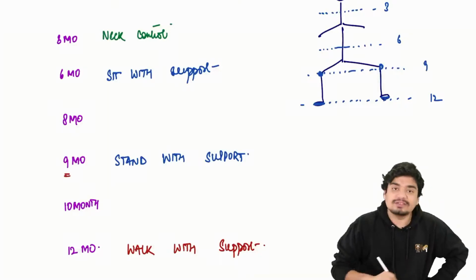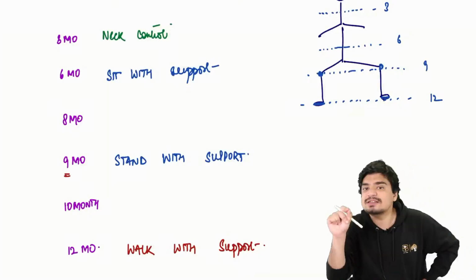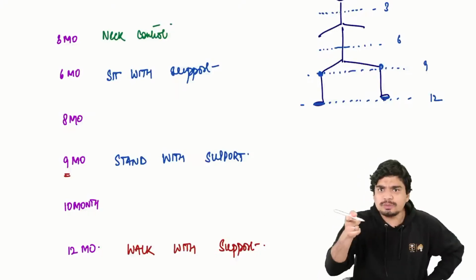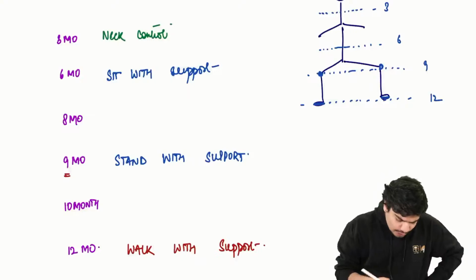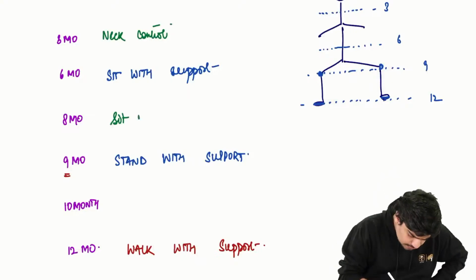If at 9 months child is able to stand with support, he should be able to sit without support. The prior milestone fully should be developed, right? So at 8 months, child is able to sit without support.